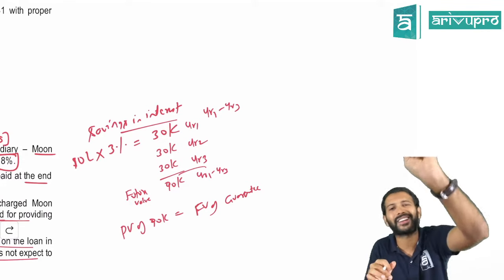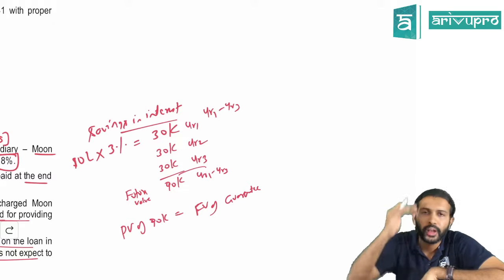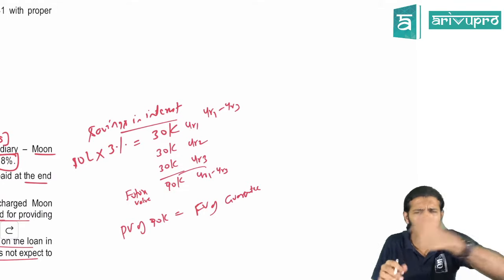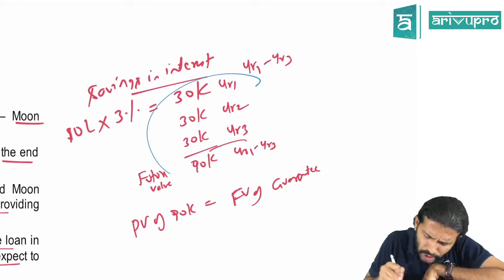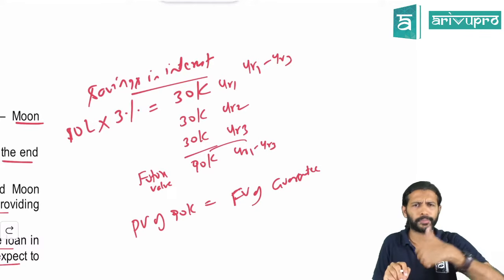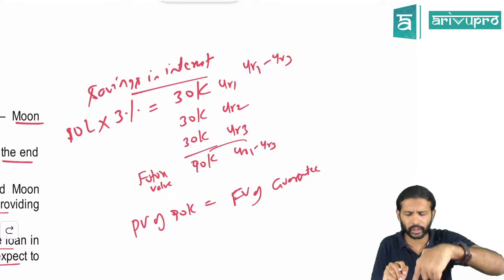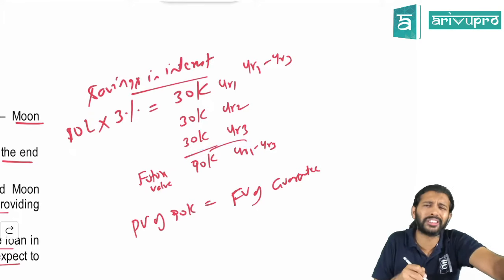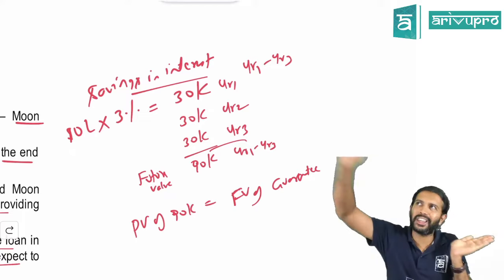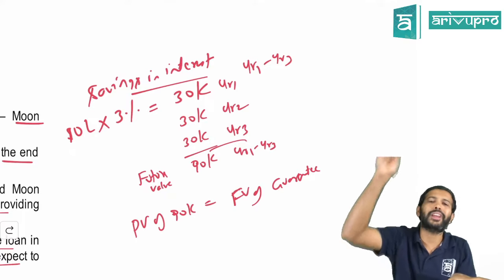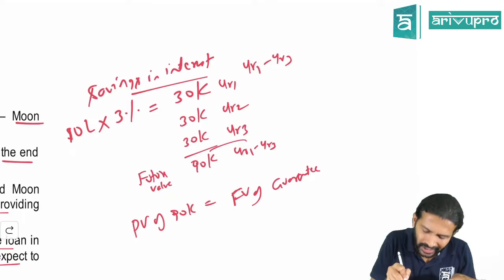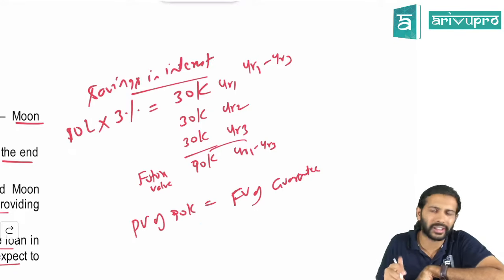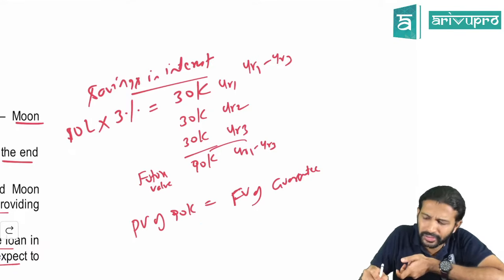If you had done a transaction with a third party, how much would he have charged for providing this guarantee? That's what he would say, right? Third party would say, since you are saving 90,000 rupees, 30,000 at the end of year 1, 30,000 at the end of year 2, 30,000 at the end of year 3. Okay, this 90,000 is your total savings, but you will save it over a period of 3 years. Find out the present value of this. That only is your fair value at the time of initial recognition. So find out the fair value, the present value of this 90,000.